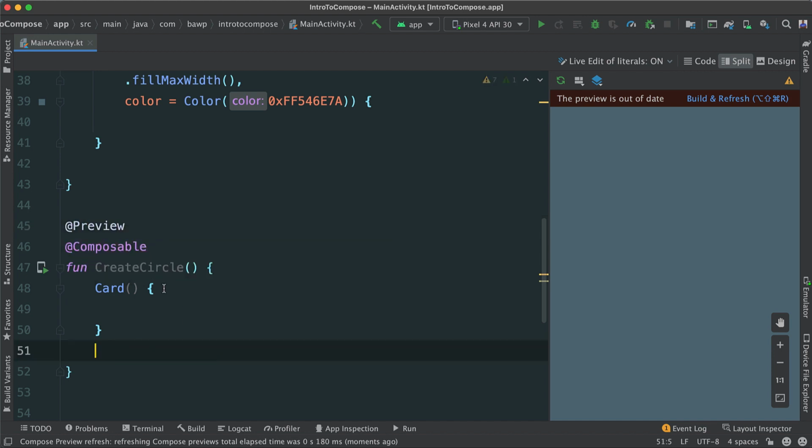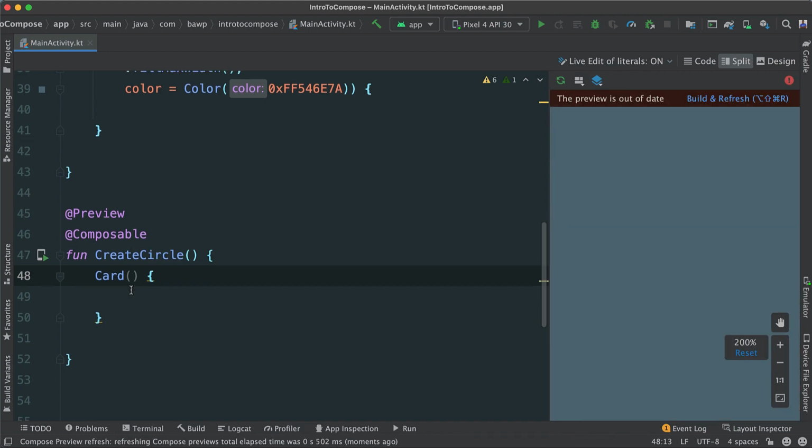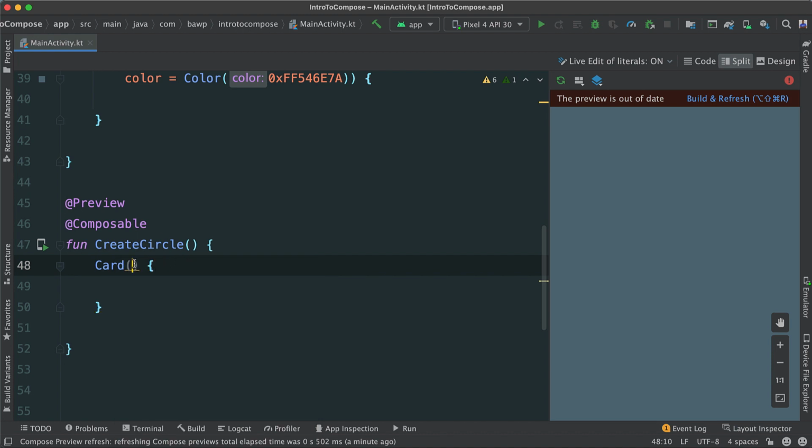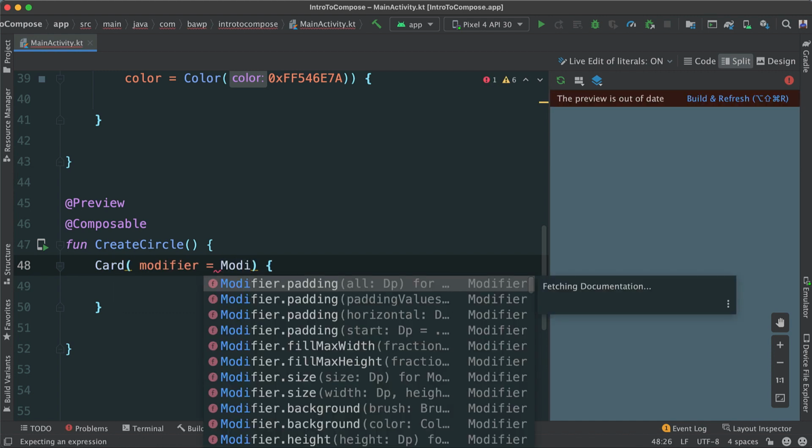And in this card here, if you hover over, you will see that there are a lot of arguments that we can pass. Most important one, we have this modifier, and we have the shape, background, and so forth. And one thing that is very important, the order in which these are added is very important as well. Okay, so let's start with modifier, because it will allow us to modify, as the name implies, our card. So inside here, I'm going to pass Modifier as such, and the IDE will help us. Just hit enter, and then pass modifier, and then we can call whatever we want.